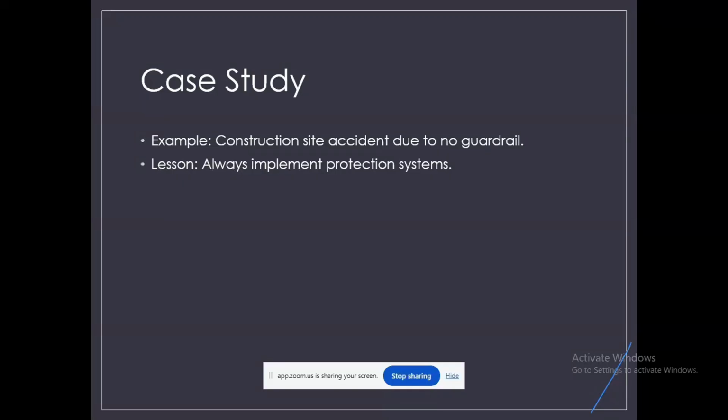And just to give one small real scenario, consider a construction site where workers were working on a building edge at height. There were no guardrails or edge protection systems installed. So during the work, a worker lost balance near the edge. There was no barrier to stop the fall. So the worker fell from height, resulting in serious injury.